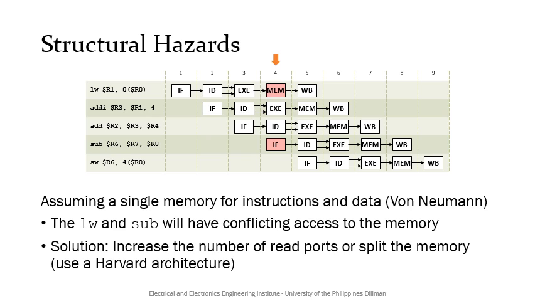To solve this, we can either increase the number of read ports to be able to read 2 different memory locations simultaneously, or we can split the memory and use a Harvard architecture. Since our data path is already Harvard, then this specific structural hazard cannot happen anymore.